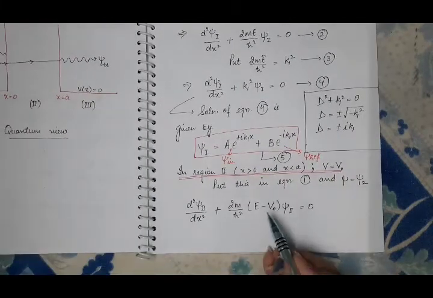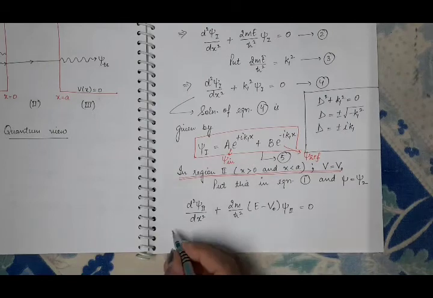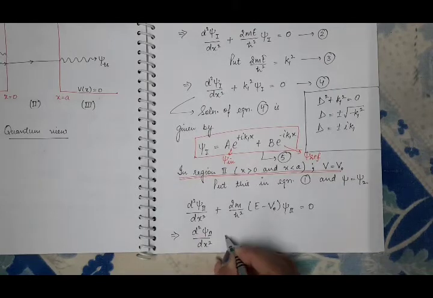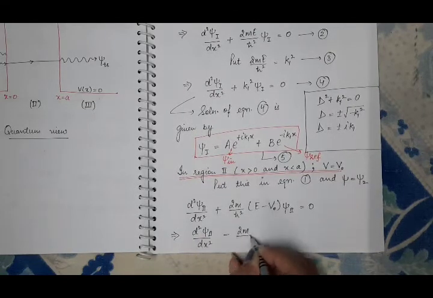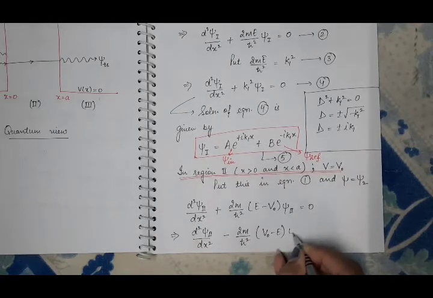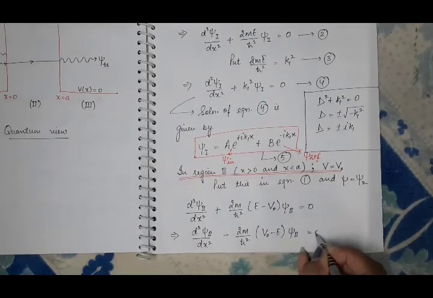As we know that V0 is greater than E, take the negative sign common. And we will have d square psi 2 by dx square minus 2m by h cut square (V0 minus E) psi 2 equal to 0.